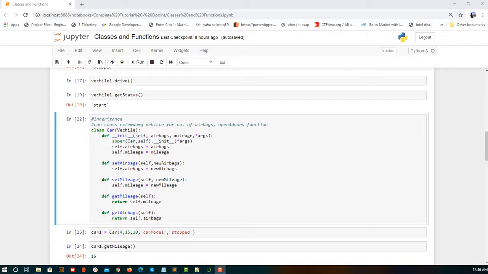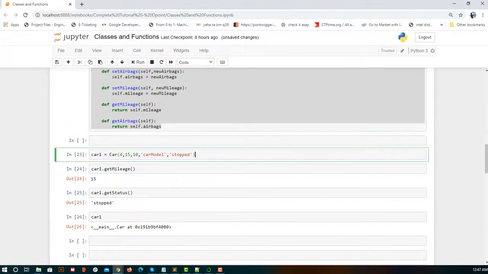Now we are going to see some of the features of classes. The last thing that we covered in the 6th part was inheritance. Here we are going to see first what is method overloading and method overriding. So this was the class that we had written previously. Let me execute this and show you what we did.